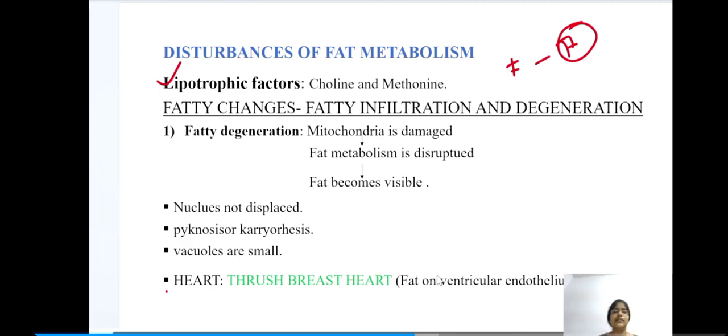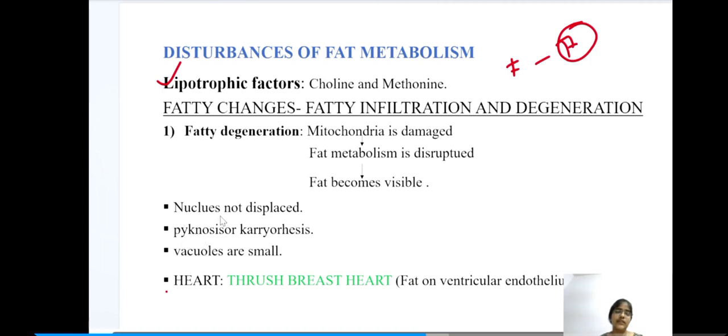Under these disturbances of fat metabolism, we have fatty changes. Under these fatty changes, we again have fatty infiltration and degeneration. The fatty infiltration and fatty degeneration are combinedly known as fatty changes, infiltration and degeneration. First, let us have a look at fatty degeneration. In fatty degeneration, the mitochondria gets damaged. As a result, fat metabolism gets disrupted. So fat becomes visible.